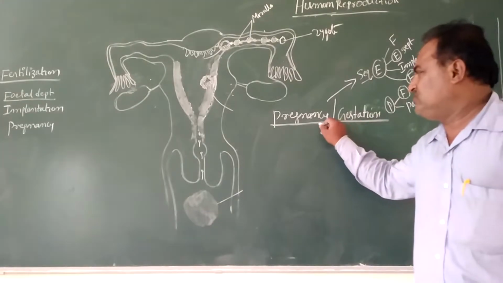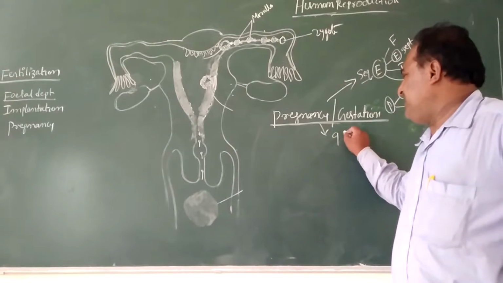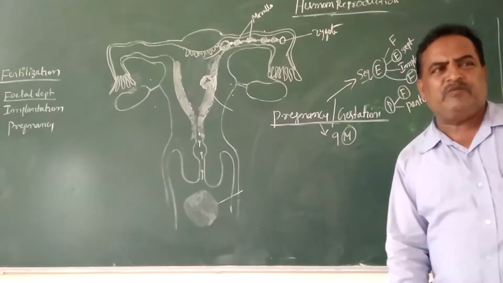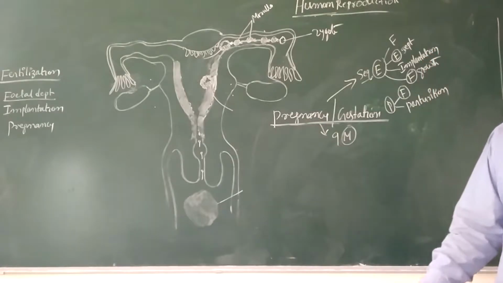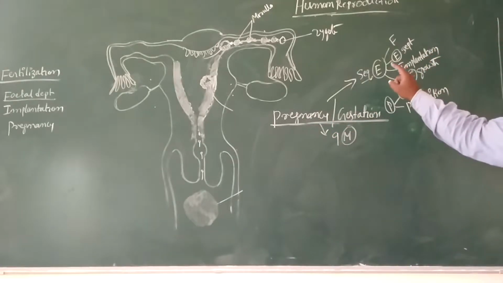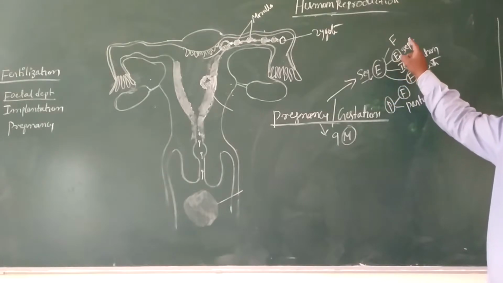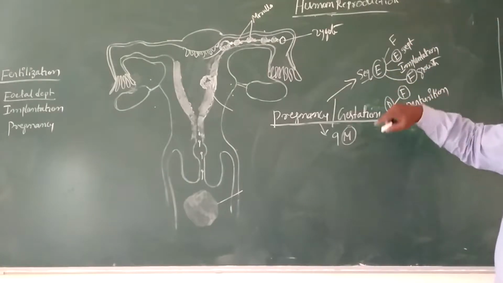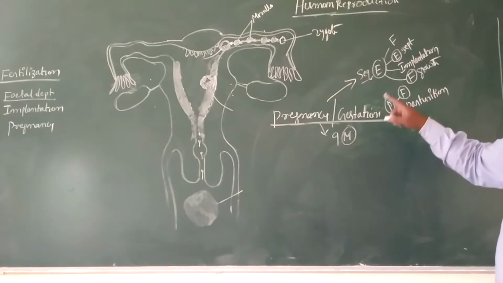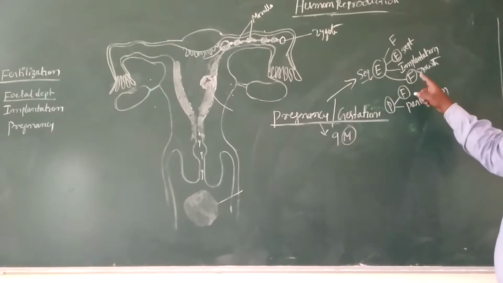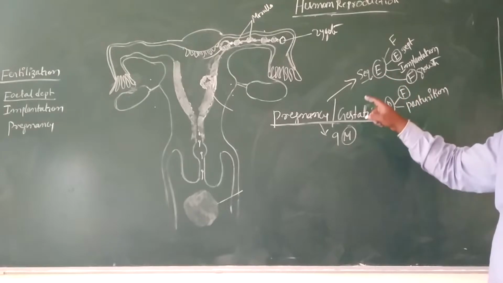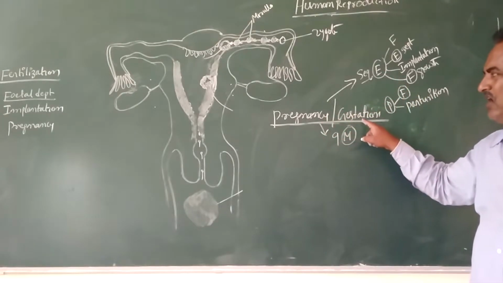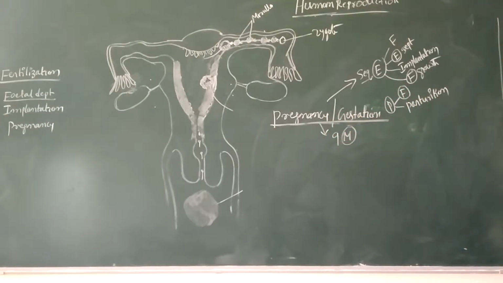In humans, the pregnancy period is about 9 months. Pregnancy means the sequential events of fertilization, embryo development, implantation and fetal growth, up to the parturition process. These events are considered the pregnancy or gestation process.